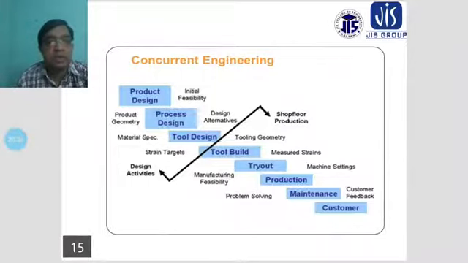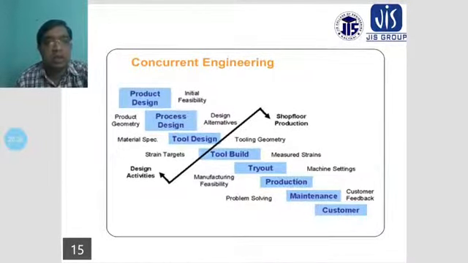And another thing you have here is the design alternatives, and sometimes there will be consideration according to the design alternatives. If these tools do not work properly, then other tools also will be considered. This is also the concentration according to the design alternatives. And sometimes we require the strain targets also to be considered according to the tool build. When the tool is built during these procedures, sometimes we have to consider these strain targets, that is, which type of strain will be maintained properly.